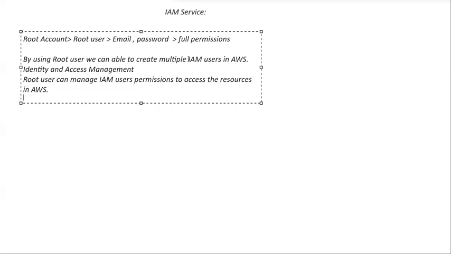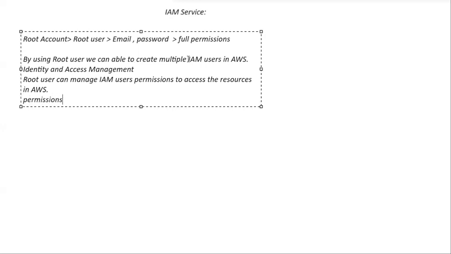So by using what can this root user control the access of resources to the IAM user, sir? By using policies, by using permissions, right?